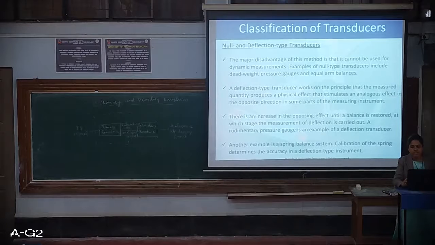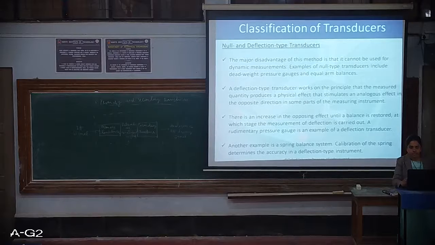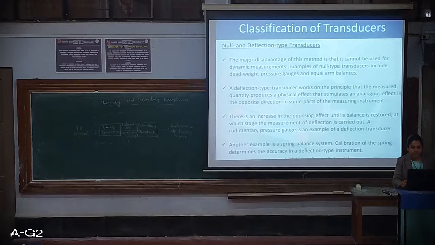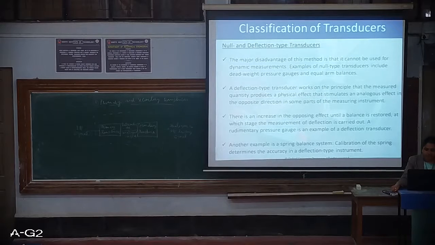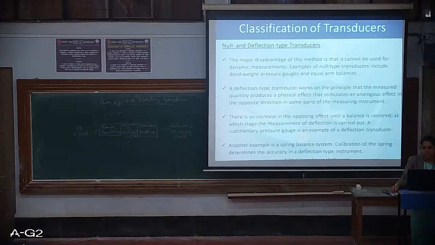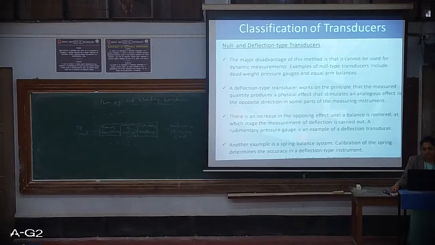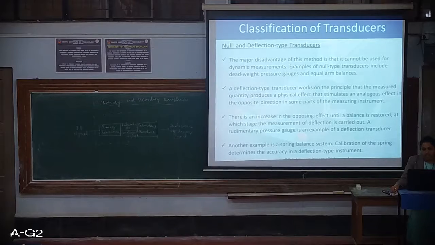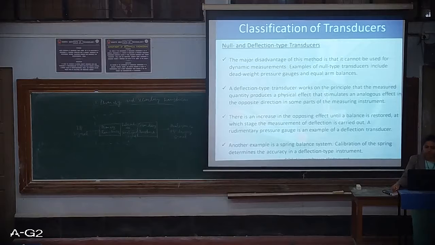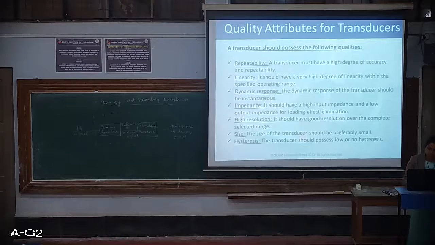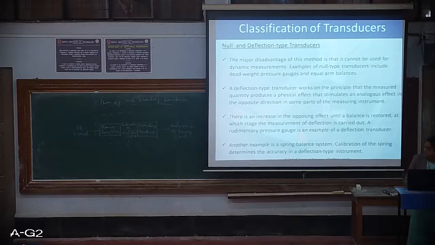The balance is restored at a certain amount of deflection. That deflection is converted into an analogous signal. An example is a rudimentary pressure gauge. Another example is the spring balance system, and the calibration of the spring determines the accuracy in a deflection type instrument.